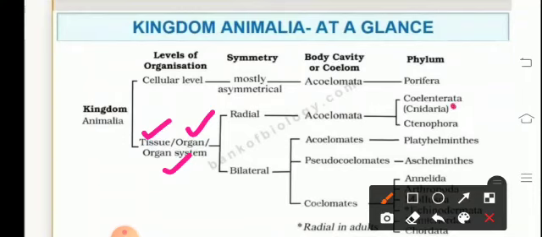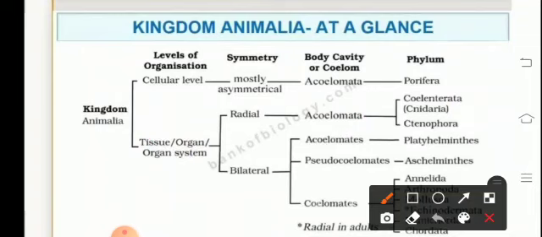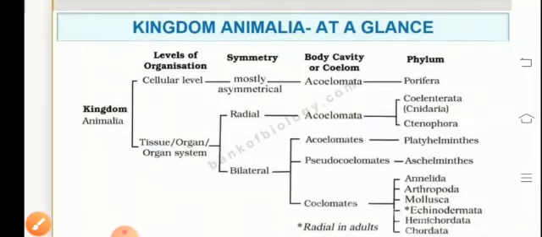Talking about the Coelenterata, the next phylum, or the Cnidarians, they exhibit radial symmetry. They are acoelomate organisms. The same goes for Ctenophora. The other organisms, that is the flatworms, Aschelminthes, that is the roundworms, Annelida, Arthropoda, Mollusca, Echinodermata, Hemichordata and Chordata, have either organ or organ system level of organization.